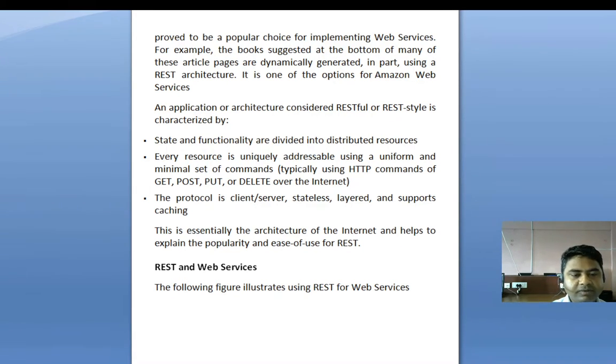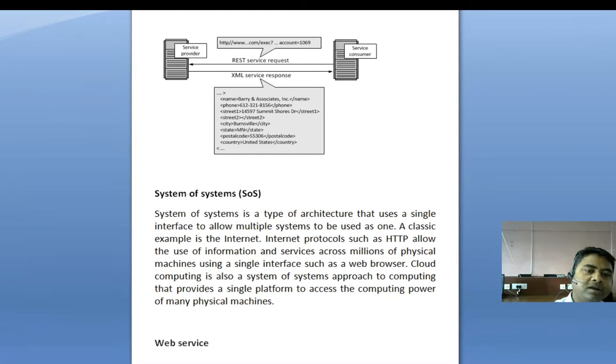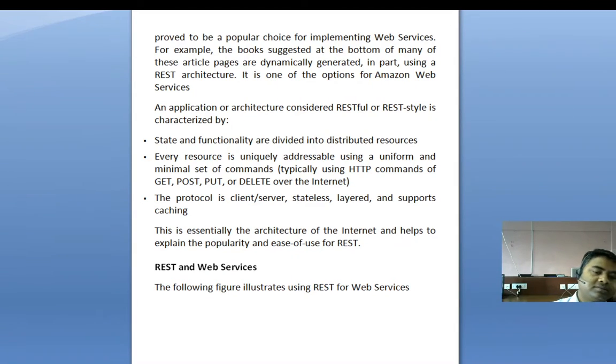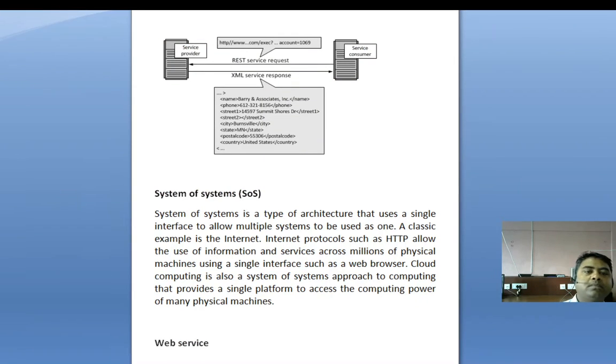What are REST and web services? With the help of the following figure, we can understand the concept of REST and web services. This one is the service provider and this one is the service consumer. The service consumer makes a REST service request to the service provider, and the service provider makes a response that is called an XML service response.